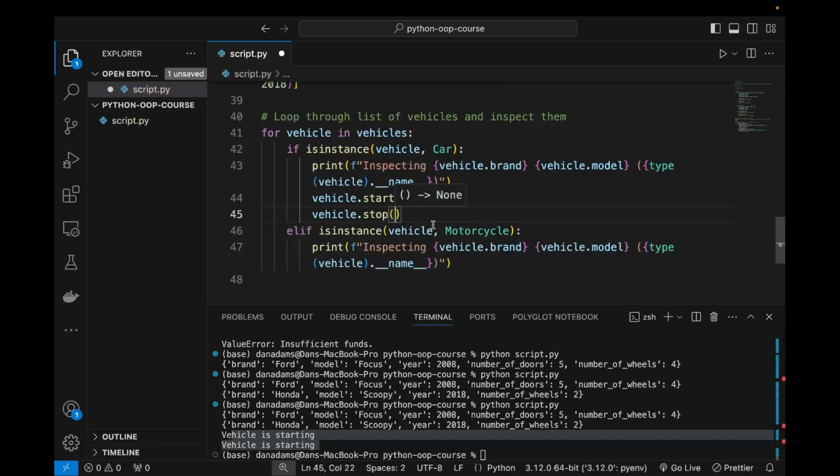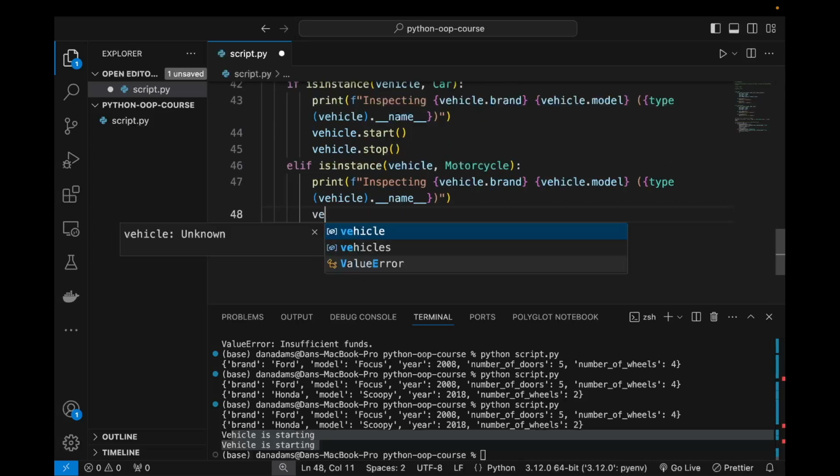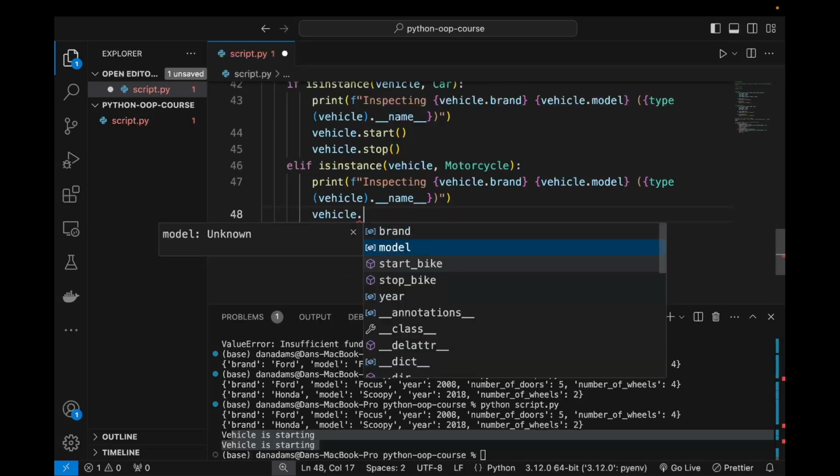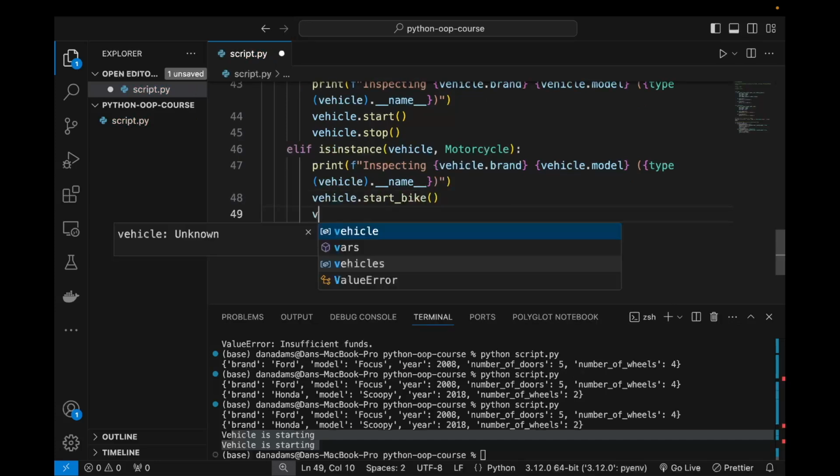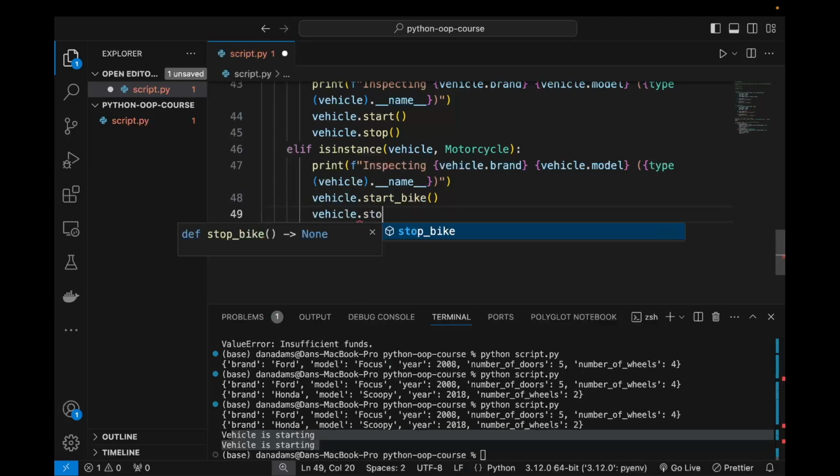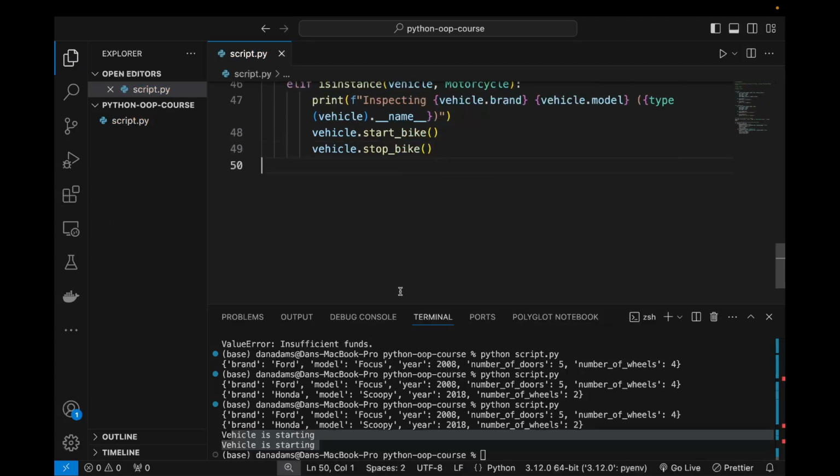And then let's also do the same for motorcycles. So we can say vehicle dot, you can see on motorcycle we actually gave the method a different name, so start bike, and vehicle dot stop bike.